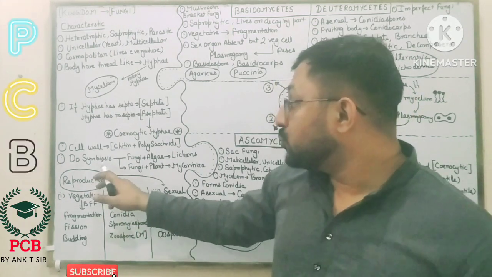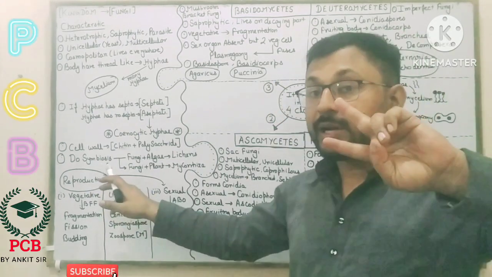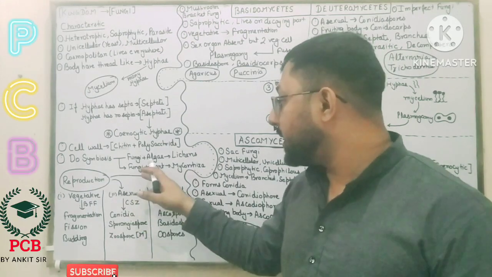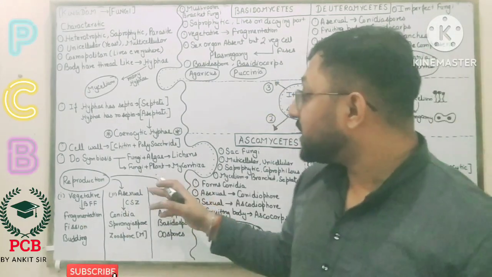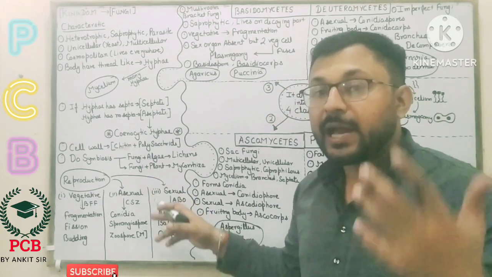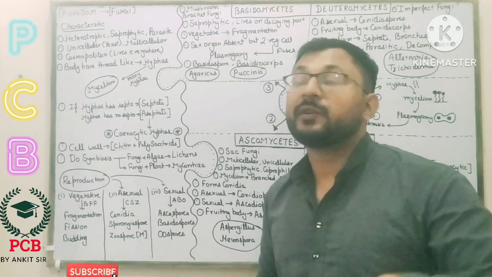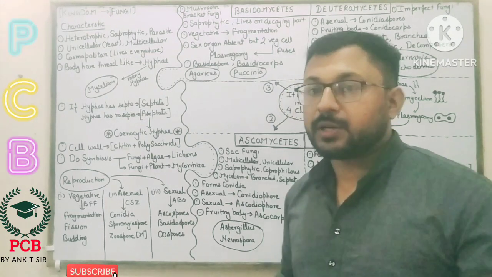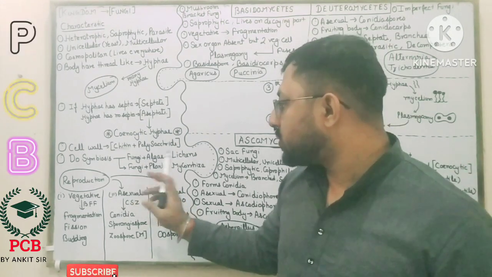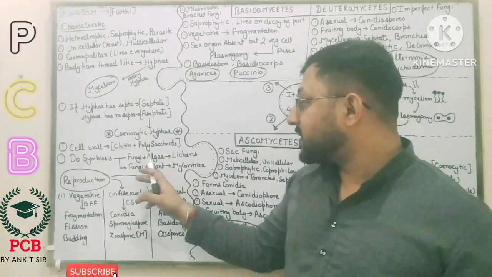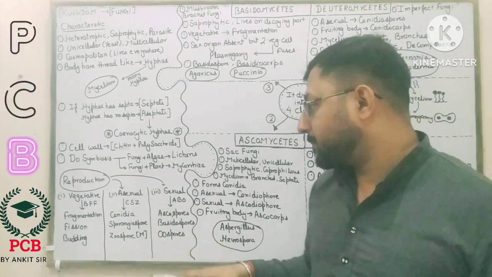There are two types of symbiosis. Either they form a relationship with algae, or with higher plants like Sequoia. Sequoia means the redwood plant, which is a gymnospermic plant. Gymnospermic plant roots consist of fungi. This association is called mycorrhiza, and the association of fungi and algae is called lichen.